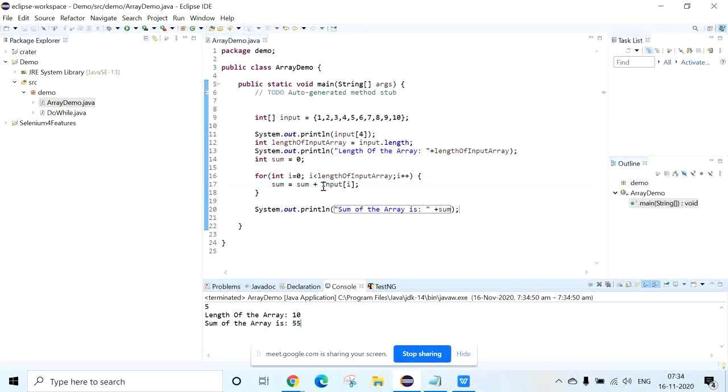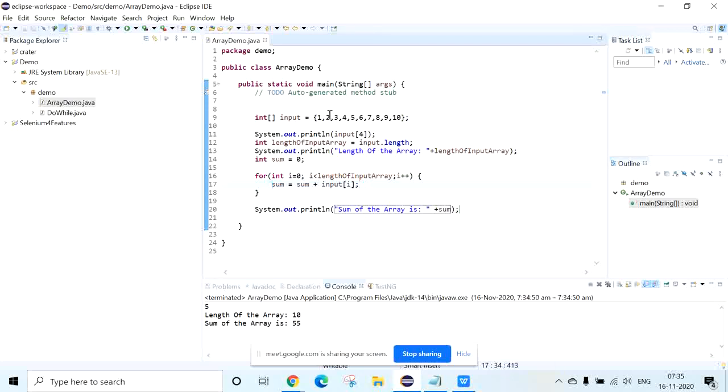So what we have done is simply the same logic, sum equal to sum plus remainder, which we used for the sum of the digits. Here we have used the same logic, sum equal to sum plus input of i. Okay, the logic is very simple.